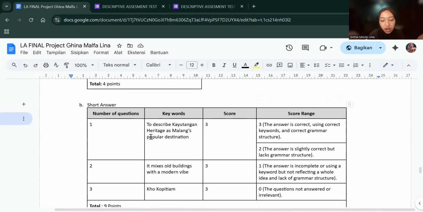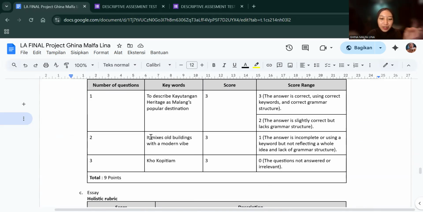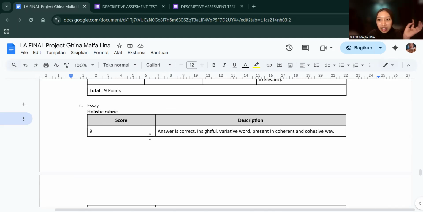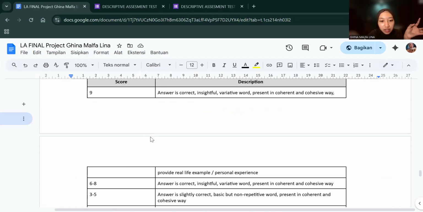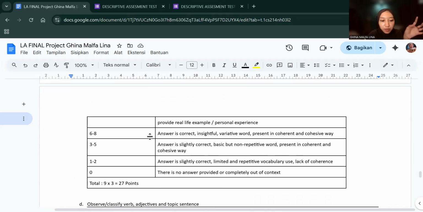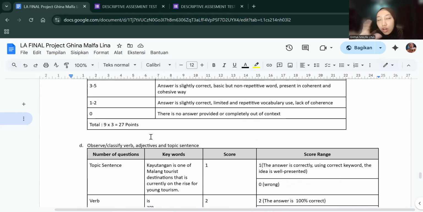And for the short answer, I decided to revise it into only 3 maximum score for each test item. So the total will be 9. And for the essay of the reading task, there will be 9 points as the maximum score, and for the total, because there are three questions, there will be 27. So the total amount of the reading assessment is 40.